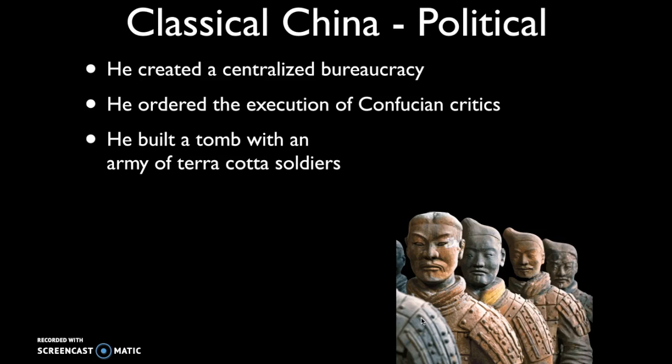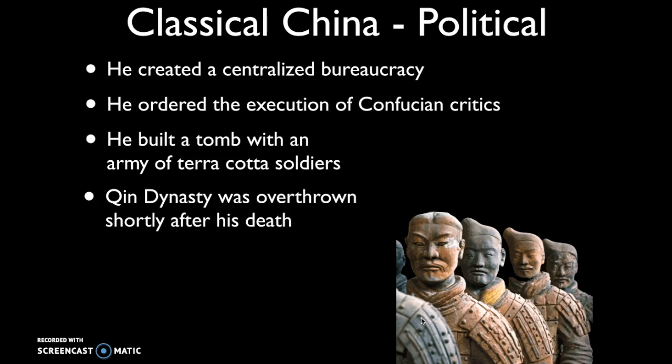And finally, he built a tomb with an army of terracotta soldiers, this large piece of monumental architecture, very similar in purpose and function to the Great Pyramids in Egypt. It stood as a testament to Qin Shi Huangdi's power and also ensured that he would continue to rule in the afterlife as well. So there are thousands of these terracotta clay soldiers, each individually constructed.